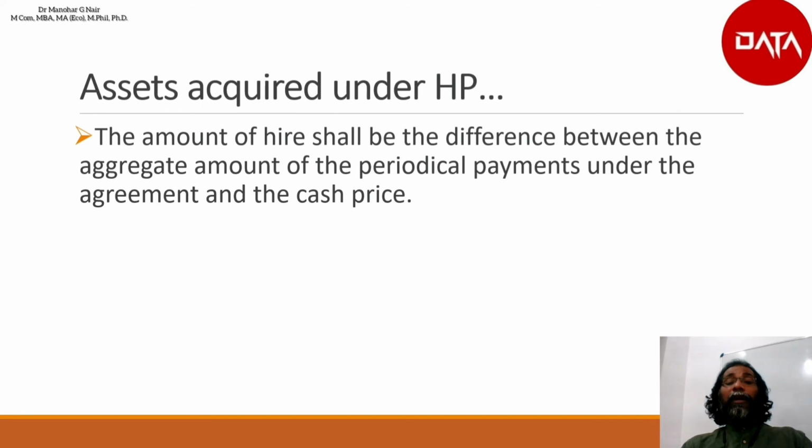The amount of hire shall be the difference between the aggregate amount of the periodical payments under the agreement and the cash price. So the difference between these two values would be considered as hire charges and it shall be deductible.